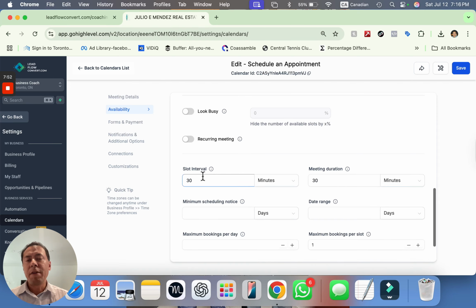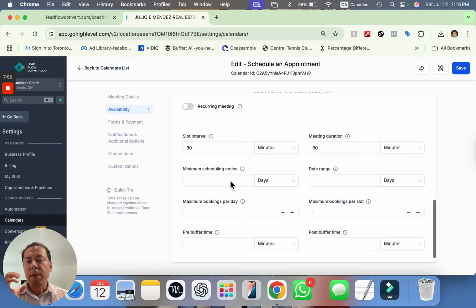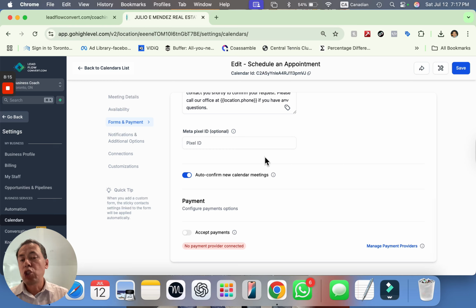You can also have your slot intervals, your meeting durations, how many meetings you allow per day or per week, how much you want to show in your calendar. You want to show only a few days ahead of time, maybe 2 days ahead of time, maybe you want to show the whole month ahead of time, whatnot. You can also connect a meta pixel. Maybe you can also charge for your consulting time right through the calendar as well. All right, so this is really great.